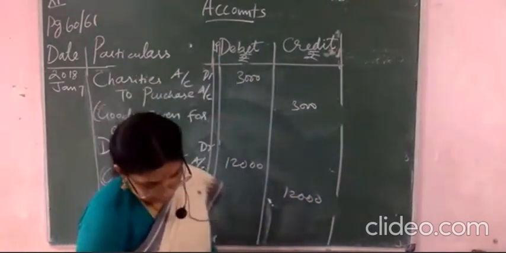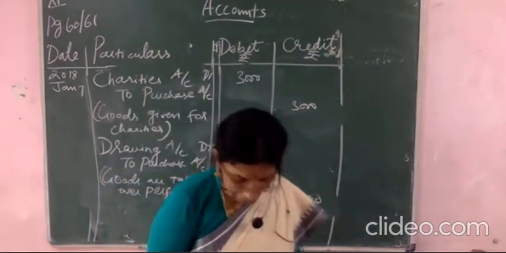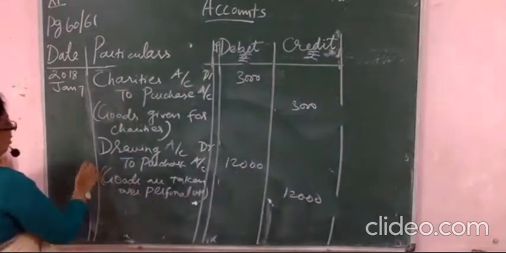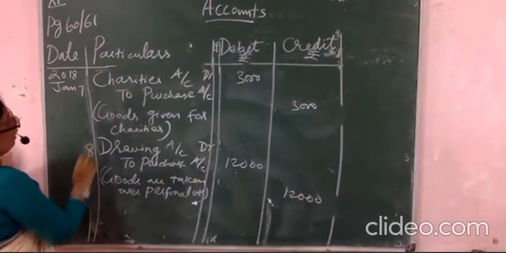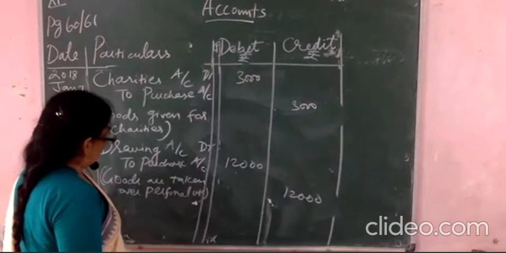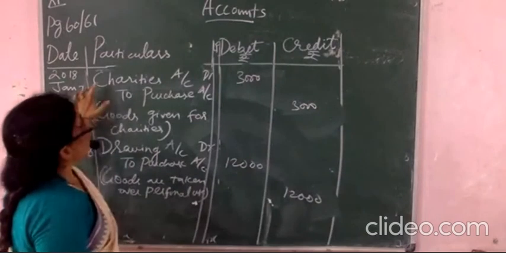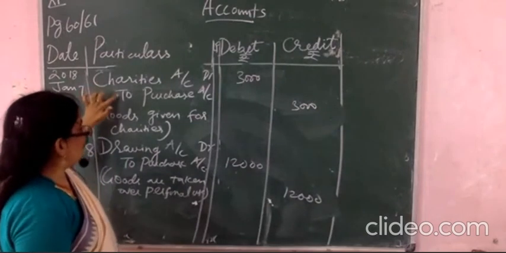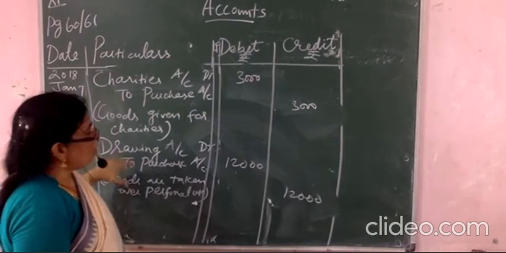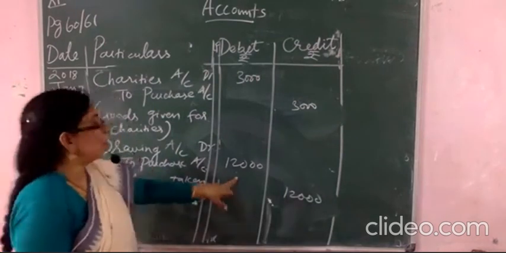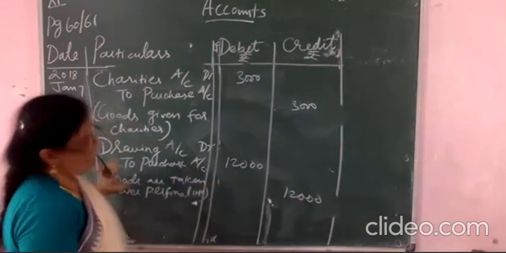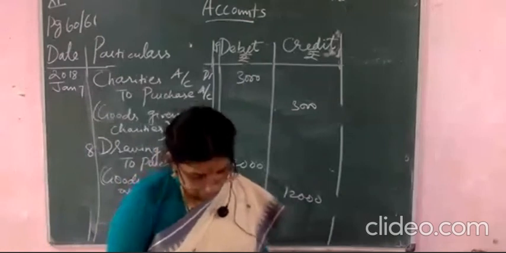And then here on 8th, this is the date you have to mention over here, January 8th. And the statement you have written, and here charities to purchases, and here drawings to purchases. 12,000 you have to write the amount, and then the narration you have to write it.